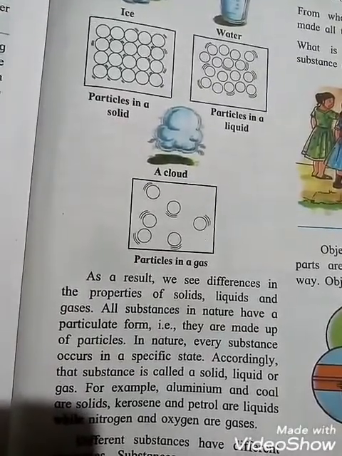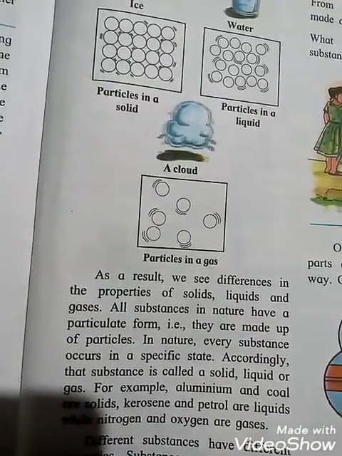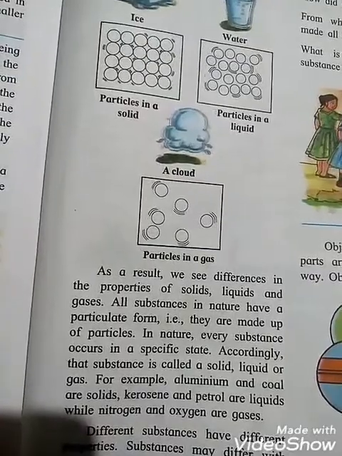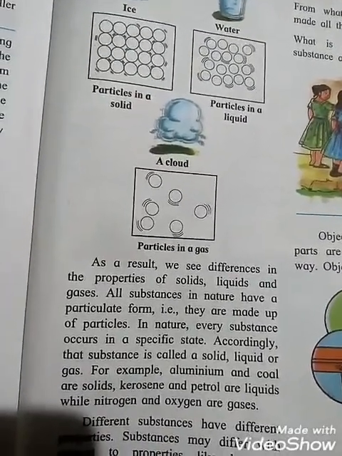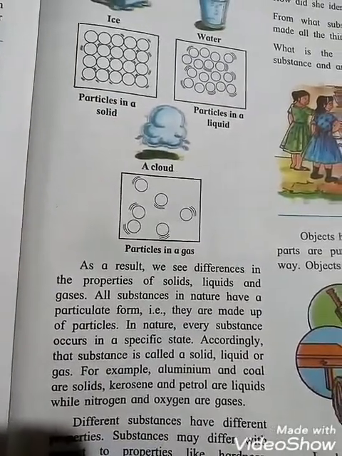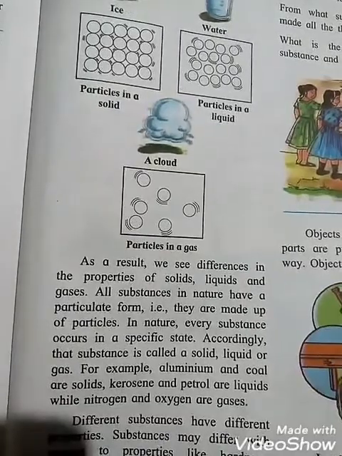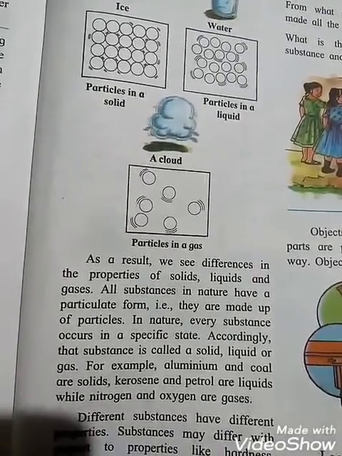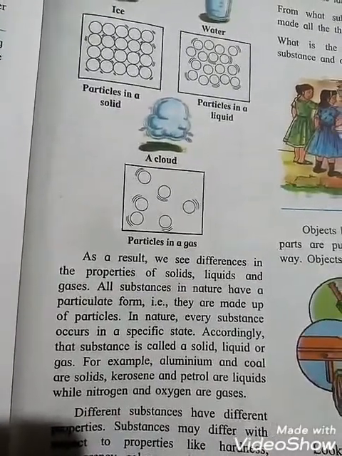All substances in nature have a particulate form, that is, they are made up of particles. In nature, every substance occurs in specific states. Accordingly, that substance is called a solid, liquid or gas. For example, aluminium and coal are solid. Kerosene and petrol are liquid, while nitrogen and oxygen are gases.